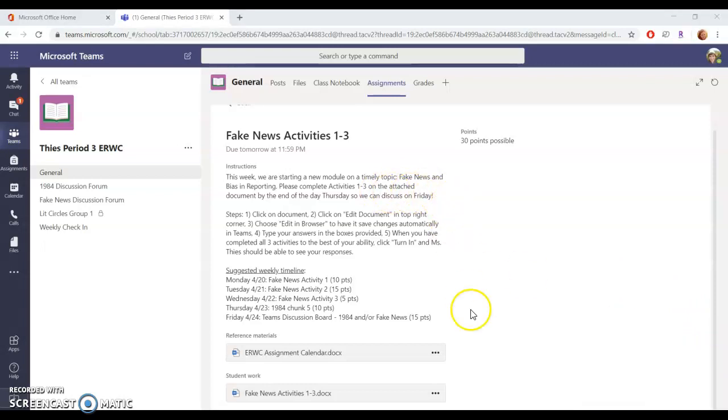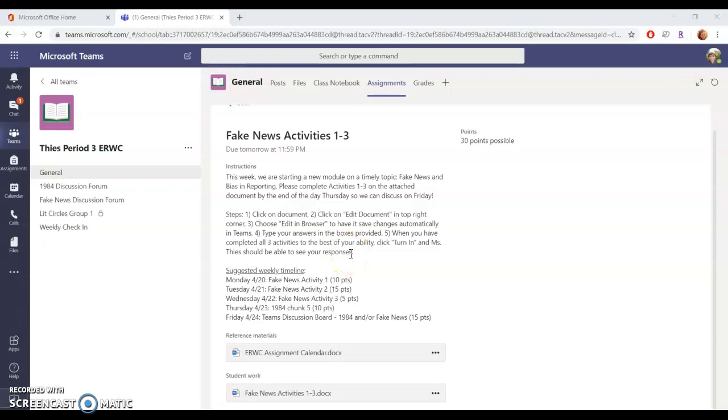Today, we're going to be looking at the first few introduction activities to get you into it, and looking at some coronavirus news. So let me go through the steps with y'all. First of all, it says click on the document, edit the document in the top right corner. Choose Edit in Browser to have it save changes automatically for you, and then type your answers in the boxes provided. Then turn it in when you are done.